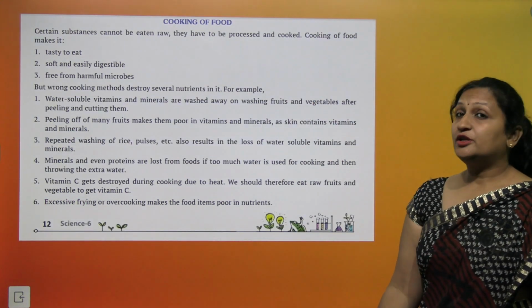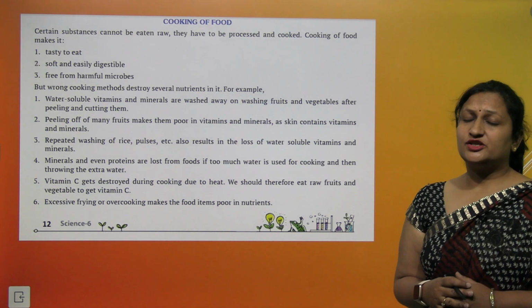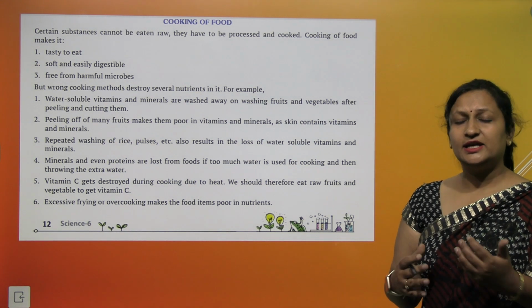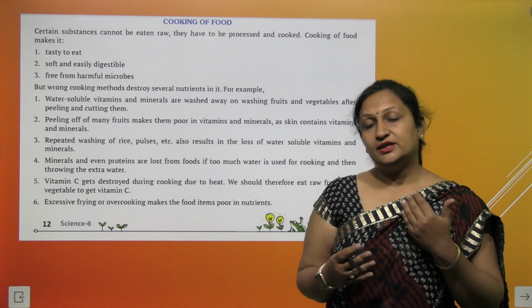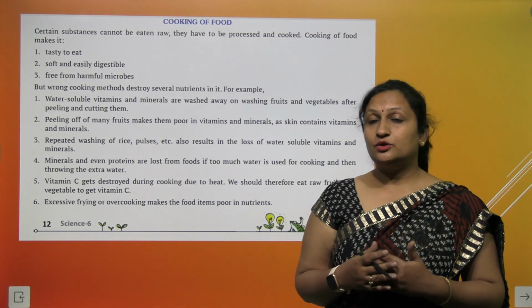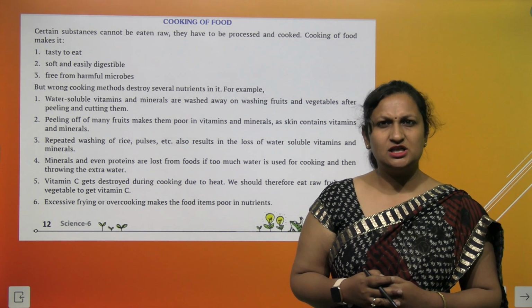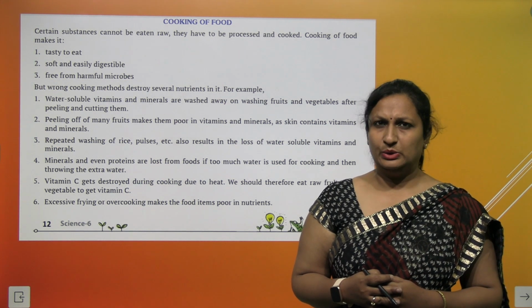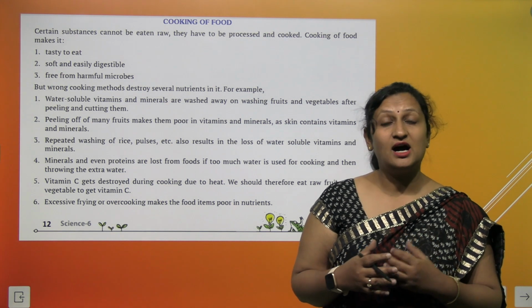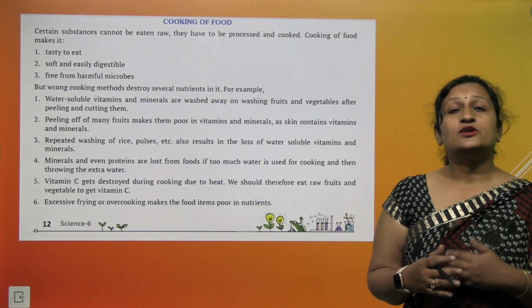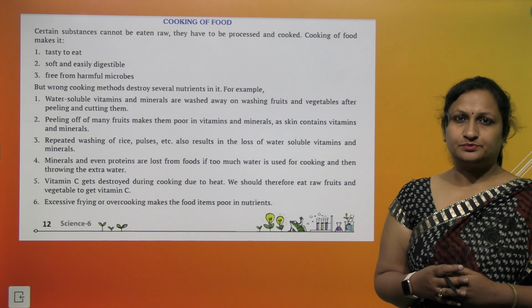Cooking of food. Now you all know that there are a few vegetables and fruits which you can eat raw. You can eat a cucumber, tomato, onion. You can eat them raw. But can you eat a brinjal or a bitter gourd raw? No, you cannot, because they are very hard to digest. So for that, cooking is essential.